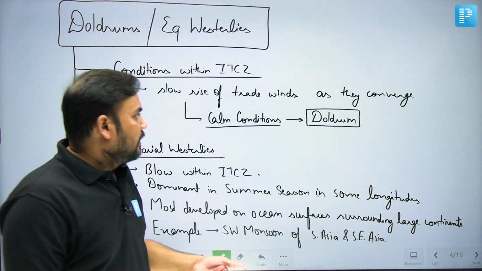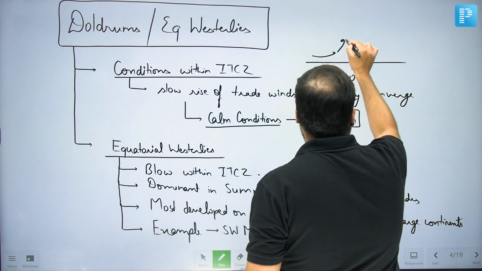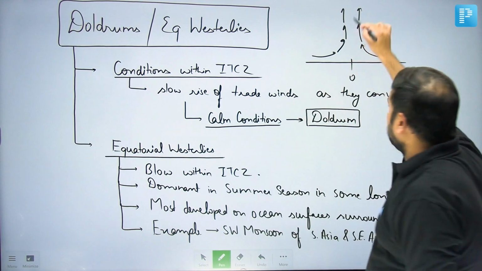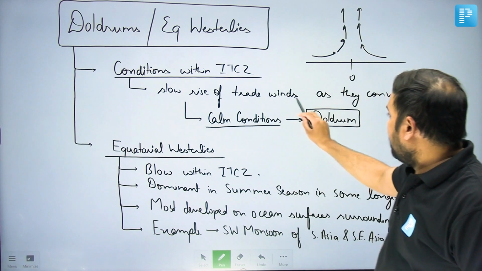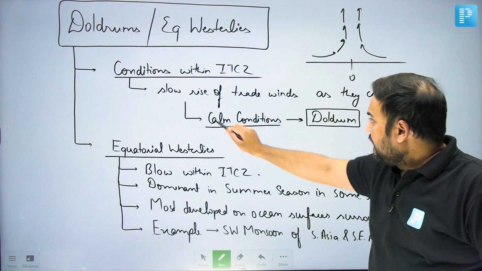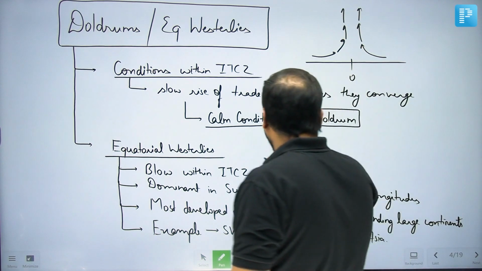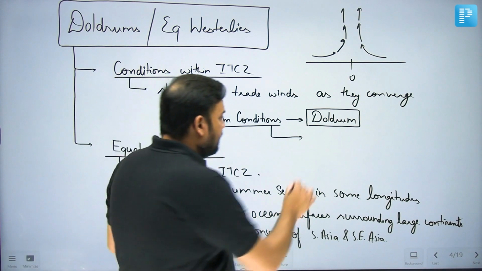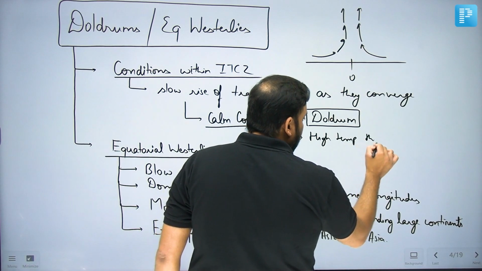We have seen that as the trade winds are converging, there is slow rise of these trade winds in this zone of ITCZ. So, that is slow rise of trade winds is taking place as they are converging in this zone. And this slow rise leads to presence of very calm conditions. Can you understand that these calm conditions are related with high temperature throughout? So, one, there is high temperature throughout the zone,